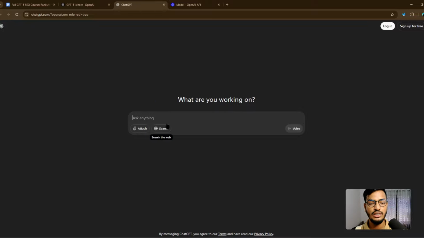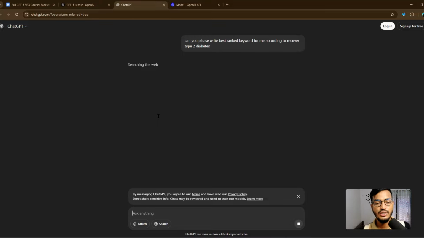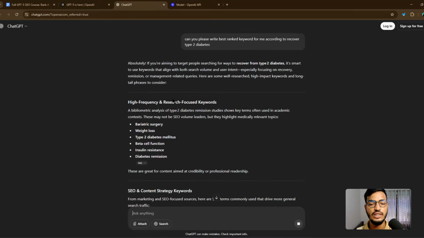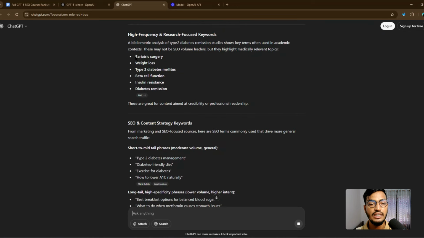You just click on this, and then let me show you. Can you please write past ranked keywords for me according to recovering type 2 diabetes. You can see, then they will search the web, and they will use the past frequency and research focused keywords. You can see these keywords are based on that.